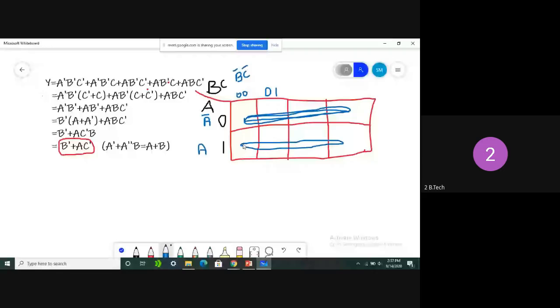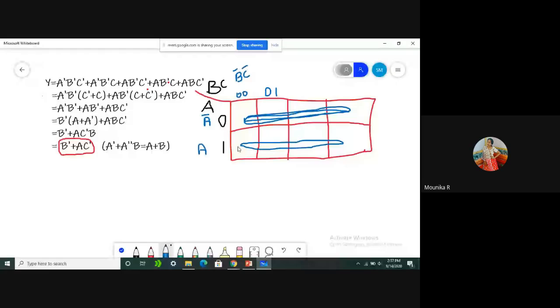A value is 1. I am not understanding at all, even though I am writing it clearly there. No one is responding. Why? Are you able to see my screen? Yes, sir. Then why are you taking time to respond? Clearly I am marking that.